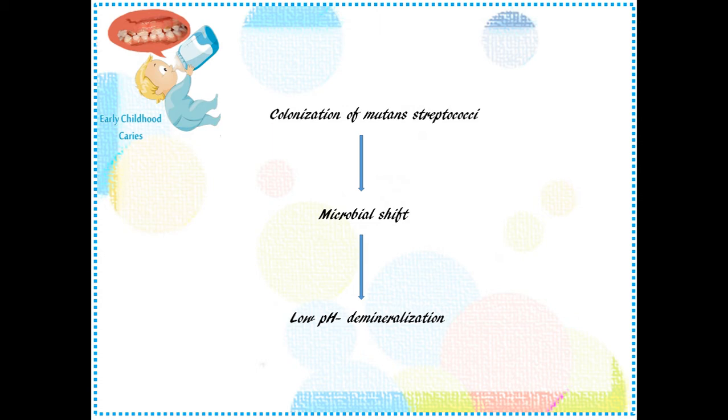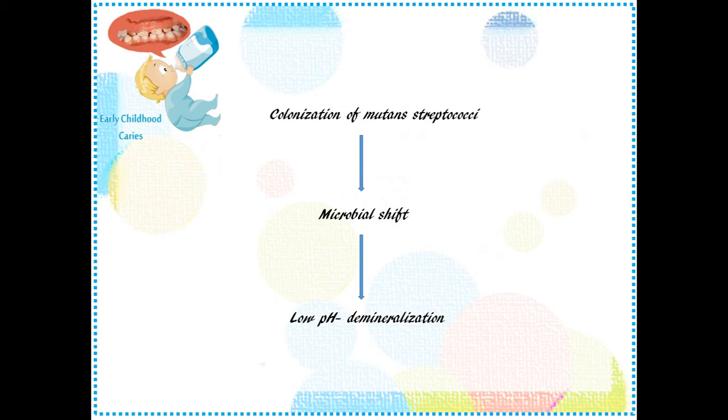Major reservoirs of mutant streptococcus is the oral cavity, and infant infection depends on the level of maternal infection or other person in close contact with him or her. So this vertical transmission and even horizontal transmission is also possible from daycare centers or within the family, but the main mode of transmission will be from the mother or the caretaker, and these bacteria need non-desquamative surfaces to colonize, and hence their number increases with the number of erupted teeth and with age automatically. The first period of infection is considered as a window of infectivity, which I will be dealing with later.